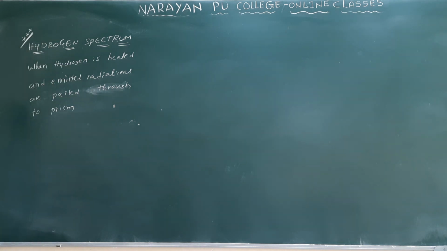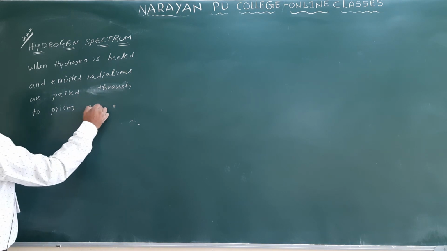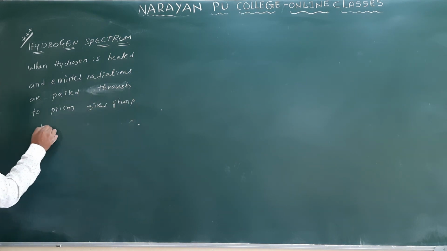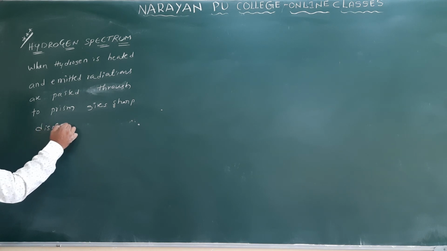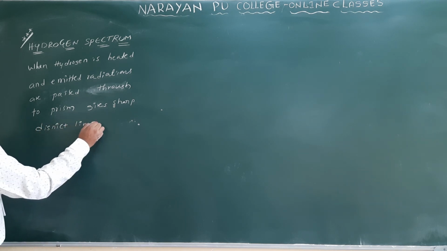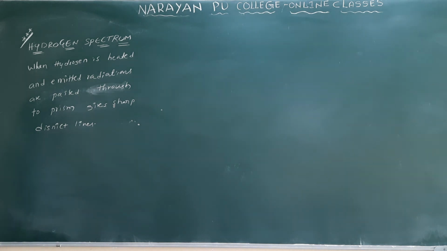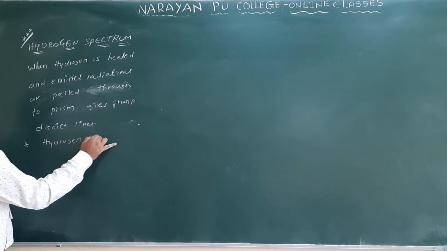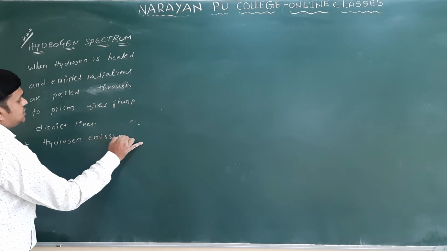Sharp distinct lines are observed. This is the first point I already told you. So this is called the hydrogen emission spectrum.